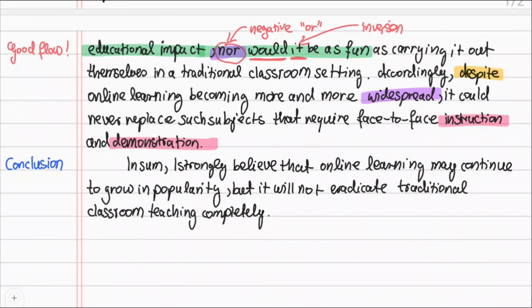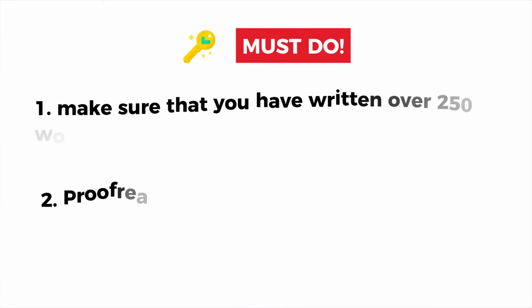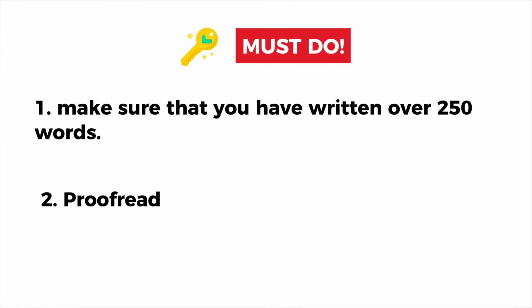As before, I acknowledge that online learning might become more popular, but I stand by my opinion that it won't completely take over traditional teaching methods. So we're done, right? No, not quite yet. When you have finished your essay, you must do two things.